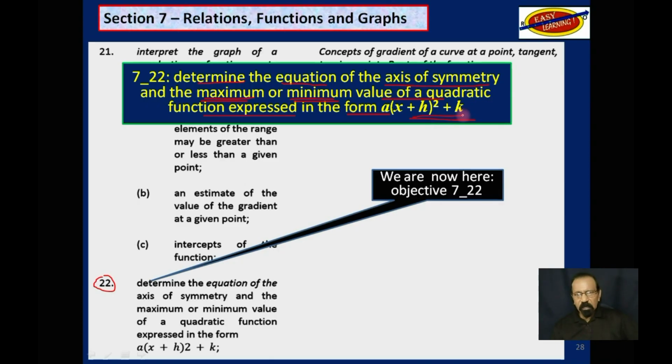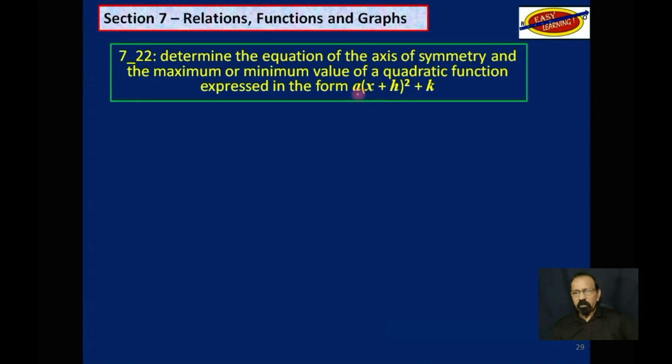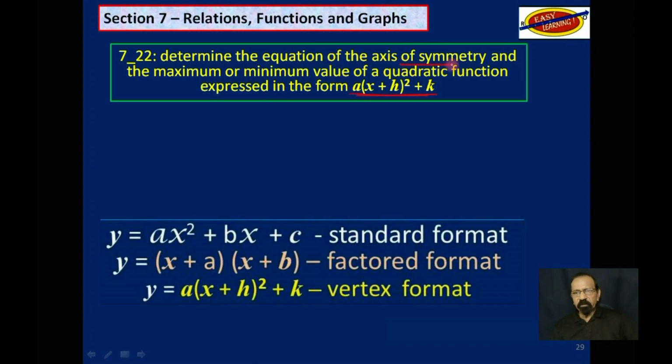Now, this is slightly different from what we did before, where we were using the quadratic equation. So now we have to look at this equation and derive the axis of symmetry and the maximum or minimum value, and maybe say whether it's maximum or minimum.